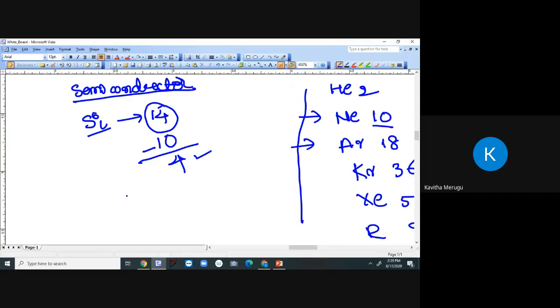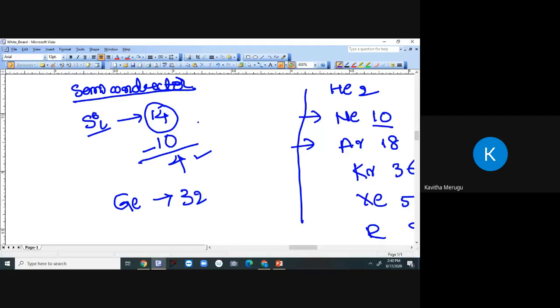If you take germanium, another semiconductor material, what is the atomic number? The atomic number for germanium is 32. Now you compare this 32 with the numbers given in the inert gases list. 36, right? 36 is the closest number. 18 is also one of the close numbers, but it is very far from the number we have chosen here. The difference between these two is very, very big. So 32 is quite close to 36.